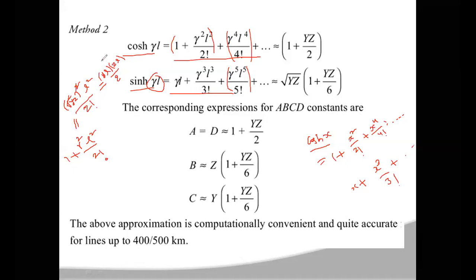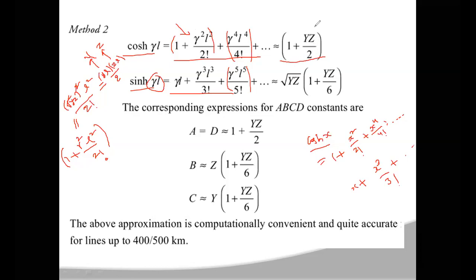Here small y into L is the capital Y and small z into L is the capital Z, the total admittance and total impedance of the transmission line. So the expression 1 plus gamma squared L squared by 2 factorial can be approximately written as 1 plus YZ by 2.